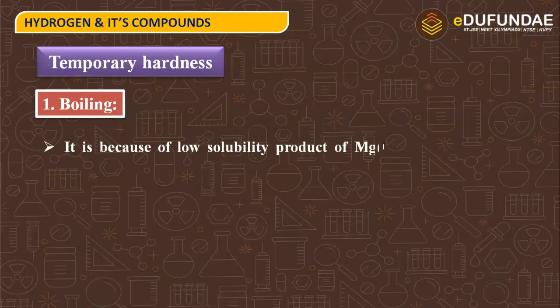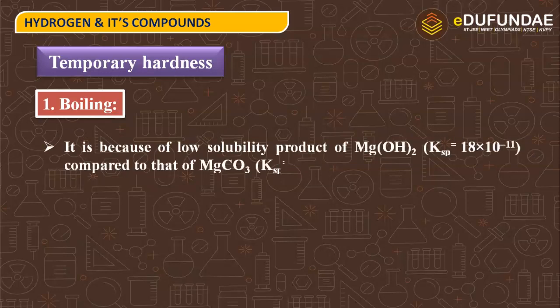It is because of the low solubility product of magnesium hydroxide. The solubility product constant of magnesium hydroxide is 18 into 10 to the power minus 11 as compared to magnesium carbonate, which has a solubility product constant of 3.5 into 10 to the power minus 8.